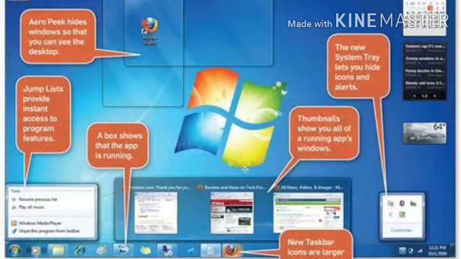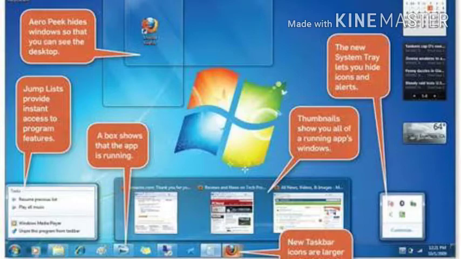Ready-made commands are available. Users only have to choose the command as per the operation required, and the task is completed. This is the most important and effective feature of the Windows operating system.